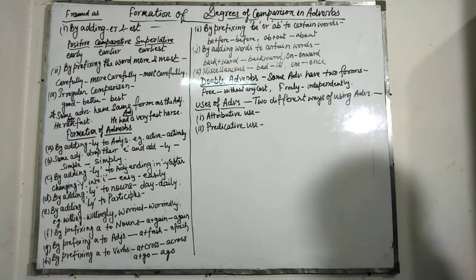Then the last use is where there are two or more adverbs after a verb and its object. The normal order is adverb of manner, adverb of place, adverb of time. For example, he spoke politely at the meeting last night. I must go there. I must go there tomorrow morning.